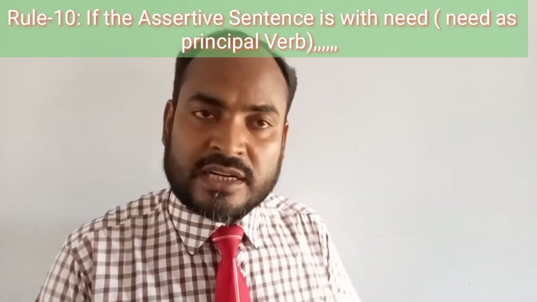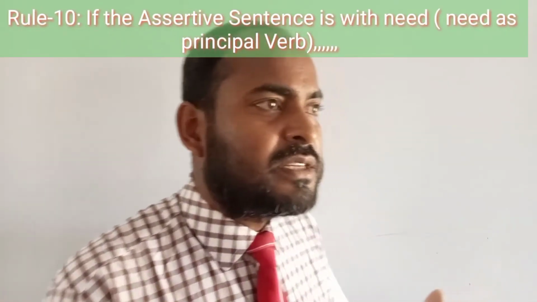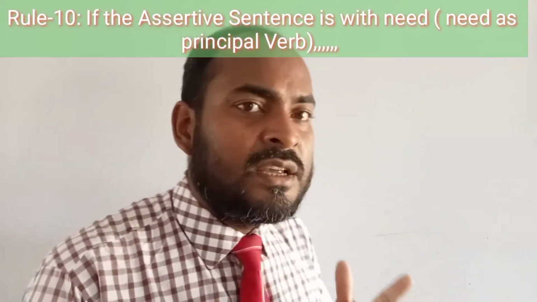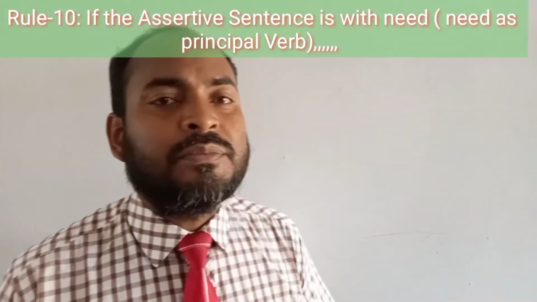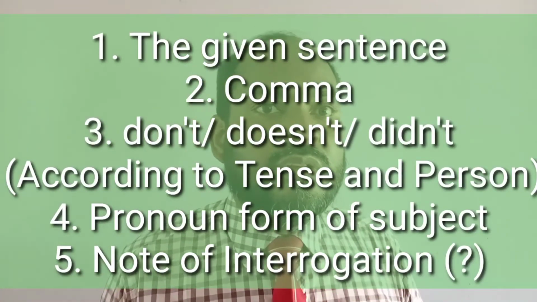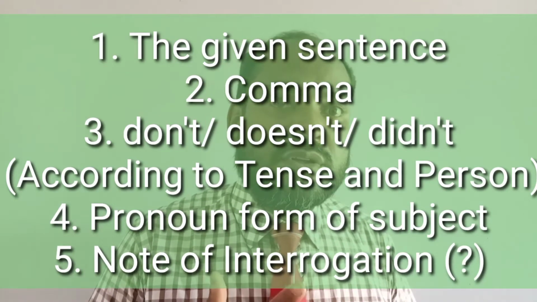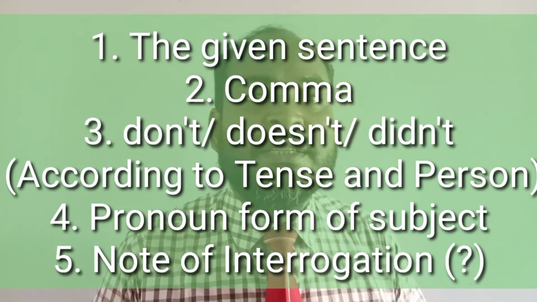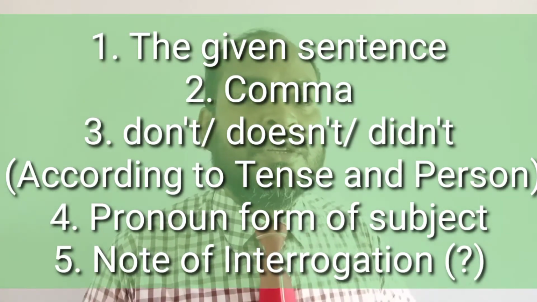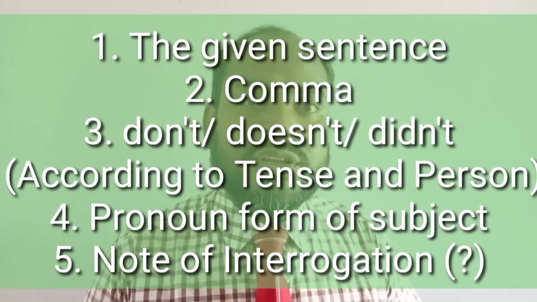Okay, but my dear learners, if need is used as a principal verb in any type of assertive sentence, then you have to write firstly the given sentence and then a comma, and then according to tense and person you have to write don't, doesn't or didn't.